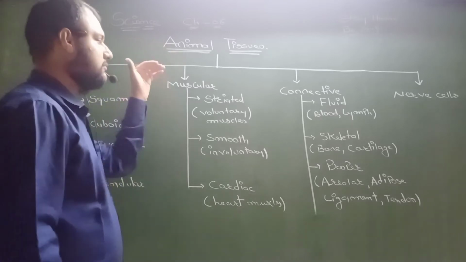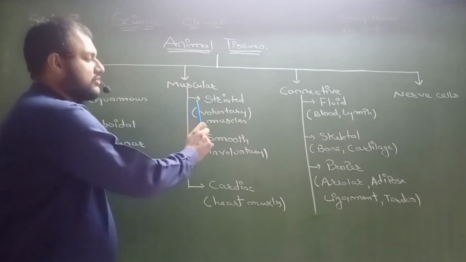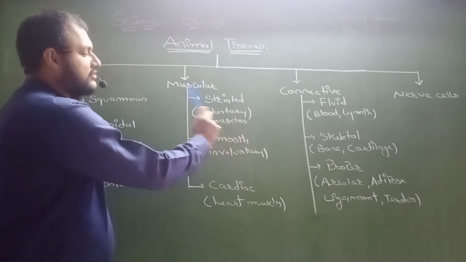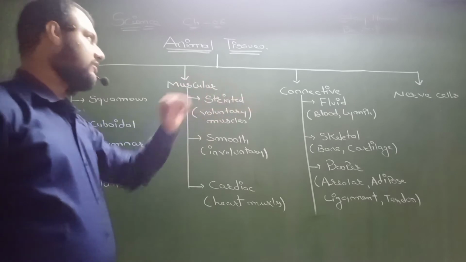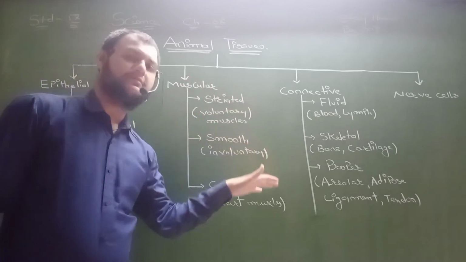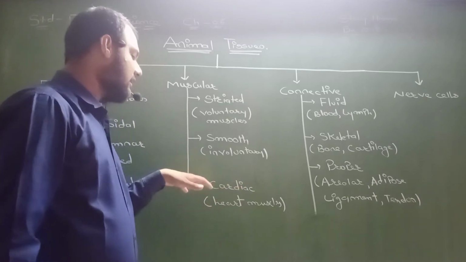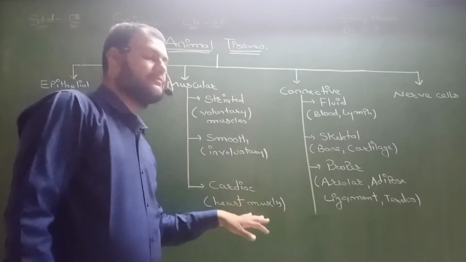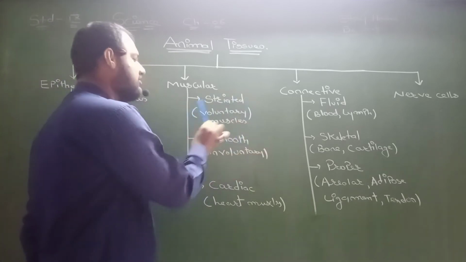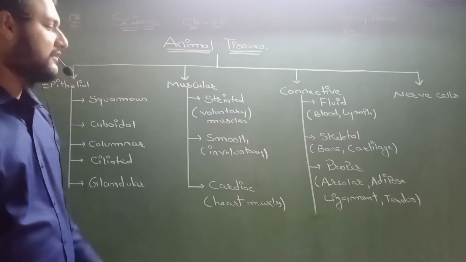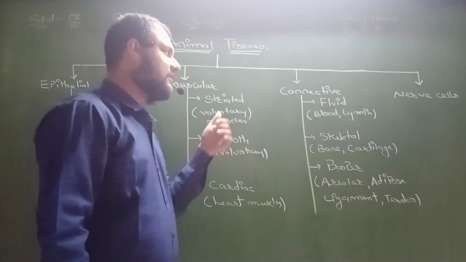Then second comes muscular animal tissue. In muscular tissue, striated tissue is there, meaning voluntary muscles. Smooth muscular tissue means involuntary muscles. And cardiac. Cardiac tissue has heart muscles. Dear students, now the question arises, what are voluntary muscles and what are involuntary muscles? We will discuss this later.